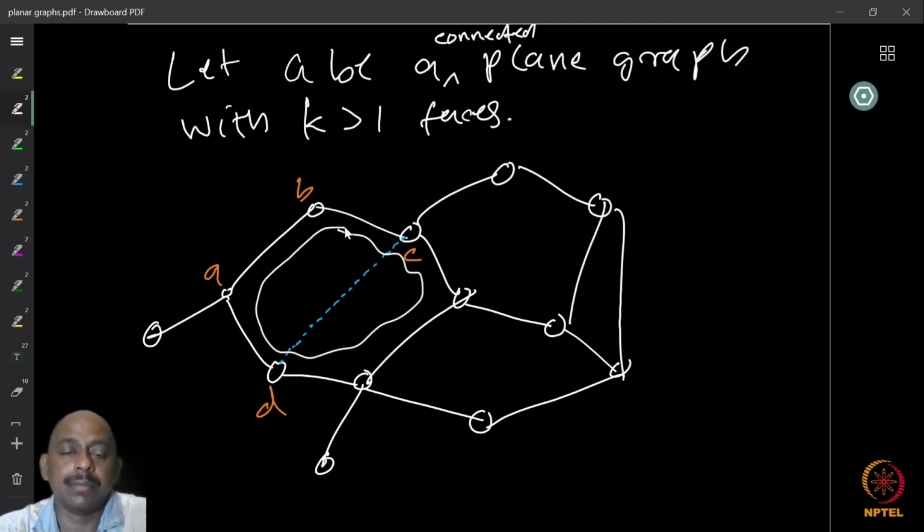By induction hypothesis, for anything less than k, the result holds. I started with a graph with exactly k phases, and now I have removed one edge. The new graph has exactly k minus 1 phases. So therefore, I can use induction.